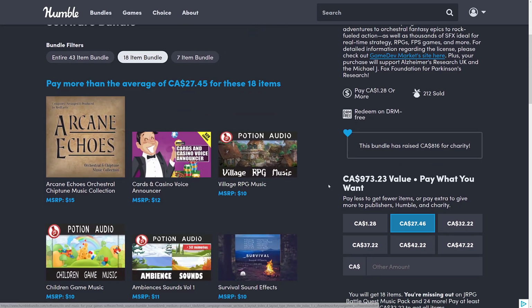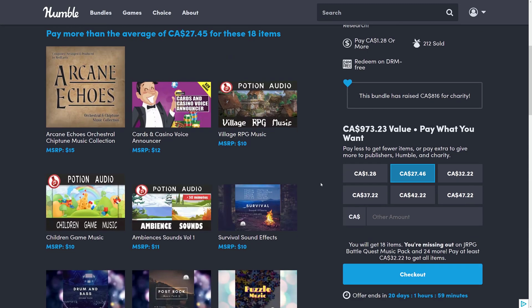By the way, the downloads come from the Humble servers. They're not updated, so it's like a one and done kind of deal. You can download them as many times as you want. Generally, there are zip files inside. You will have MP3 and WAV format audio in most cases.